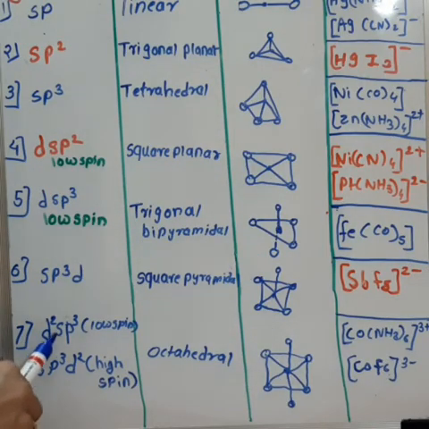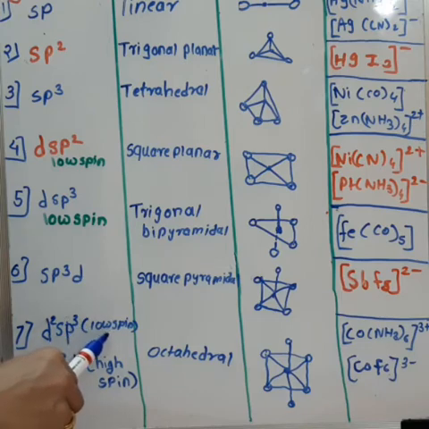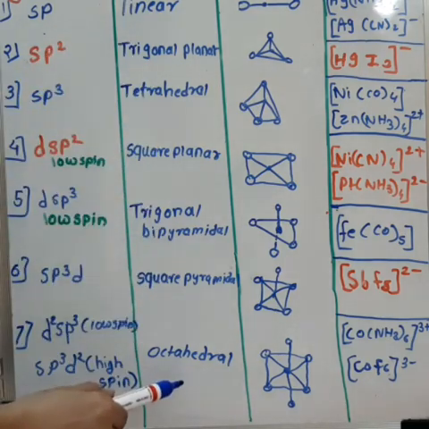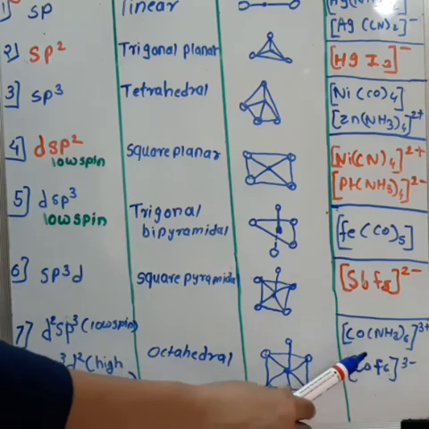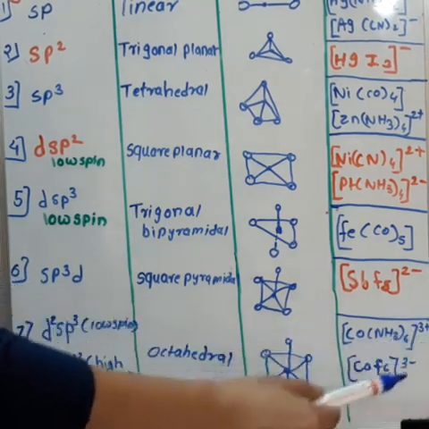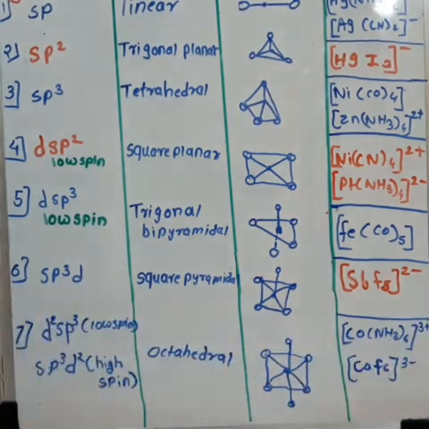Seventh one, d2sp3, that is low spin complexes, and sp3d2, that is high spin complexes. In such types of hybridization, geometry is octahedral, and examples are [Co(NH3)6]3+ and [CoF6]3-.